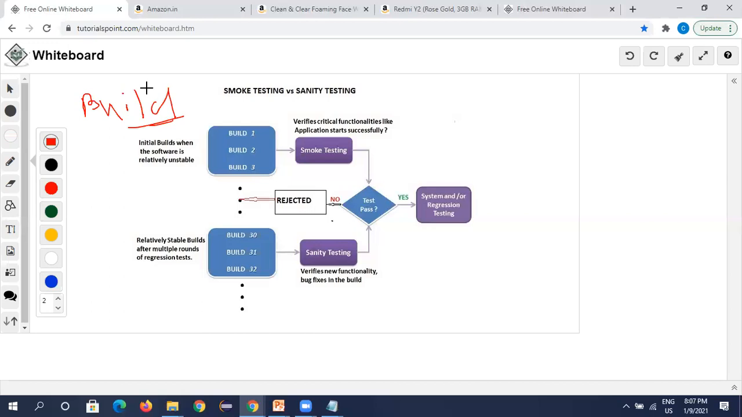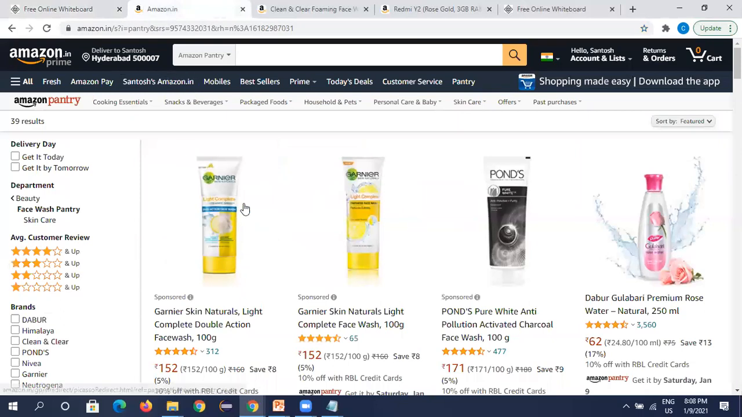Smoke test means verifying the critical functionalities, like whether the application starts or not. Take an example of an e-commerce website. What is the critical function? Now our developers have said that the application is ready and they ask us to test. What happens is we don't do complete testing. We just enter the login functionality and navigate through the very critical functionalities of this application.